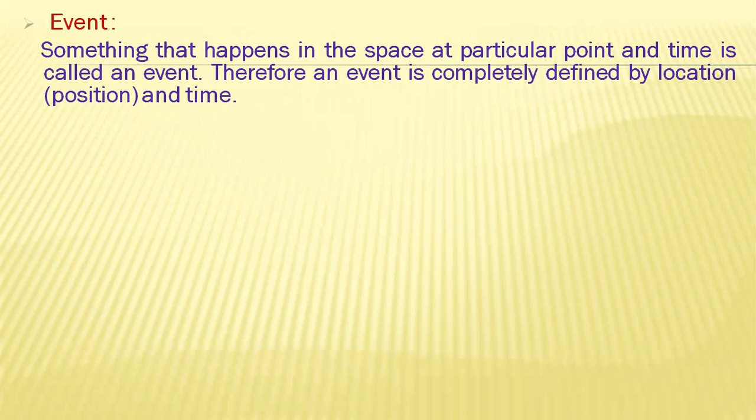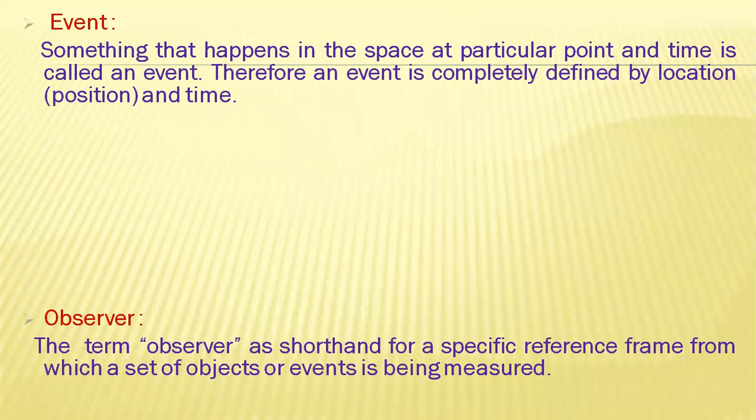Here the next term is event. Something that happens in space at a particular point, remember, at a particular point and time, is called an event. Therefore, an event is completely defined by location and time. In order to understand that, let us learn another term, the observer. The term observer is shorthand for a specific reference frame from which a set of objects or events is being measured.